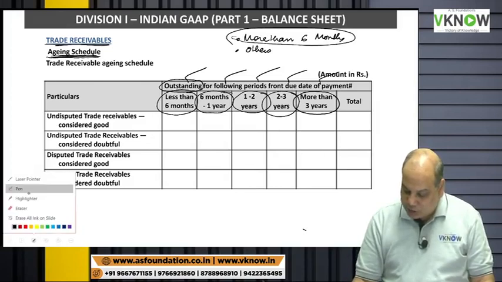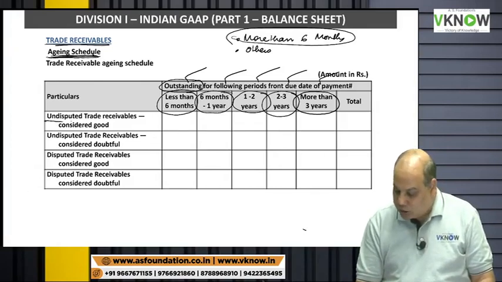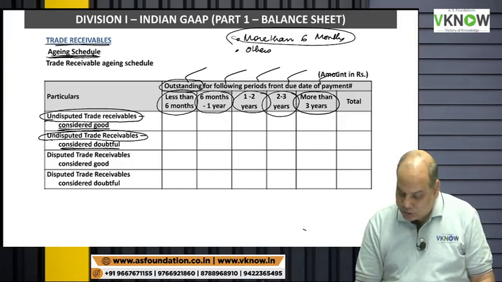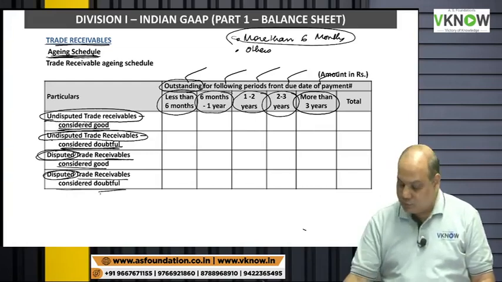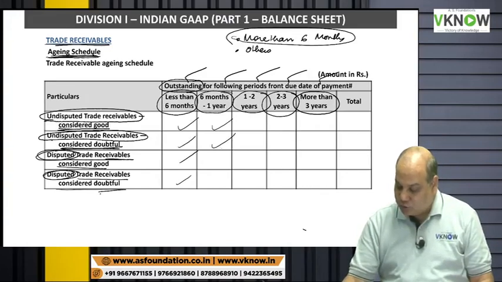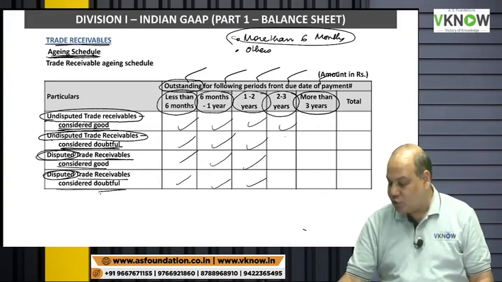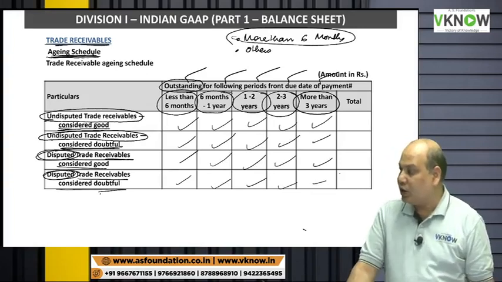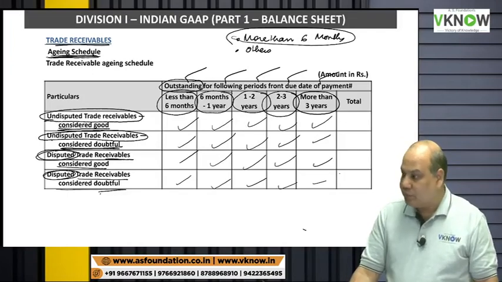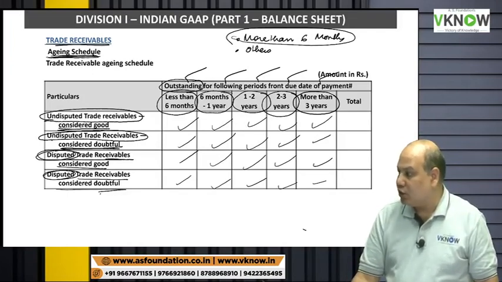This will be further divided into undisputed trade receivable, considered good, undisputed trade receivable, considered doubtful, then disputed trade receivable, considered good, and disputed trade receivable, considered doubtful. So you can see the company has to give now a lot of disclosure about their debtors, dividing them into different time frames as well as doubtful, good, disputed, undisputed.